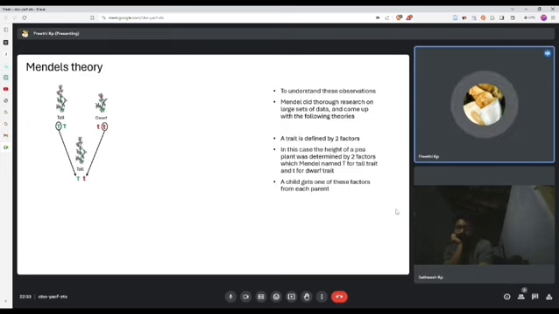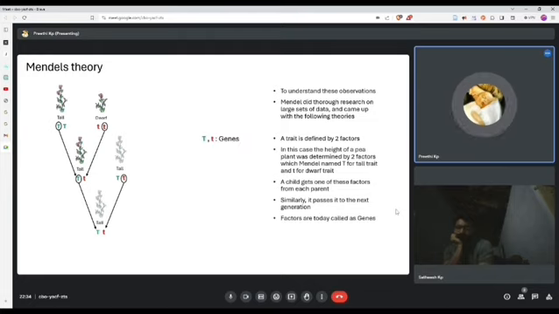Similarly, the child passes it to the next generation. Here you can see the child has two factors, but only one goes to its offspring. And so these factors pass on from generation to generation and are responsible for all the traits of an organism. These factors are today called genes.